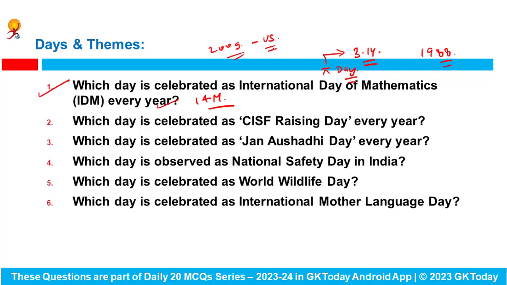House of Representatives and by UNESCO in the year 2019. So this day acknowledges the importance of mathematics globally. So when do we observe International Day of Mathematics? Answer is 14th of March.